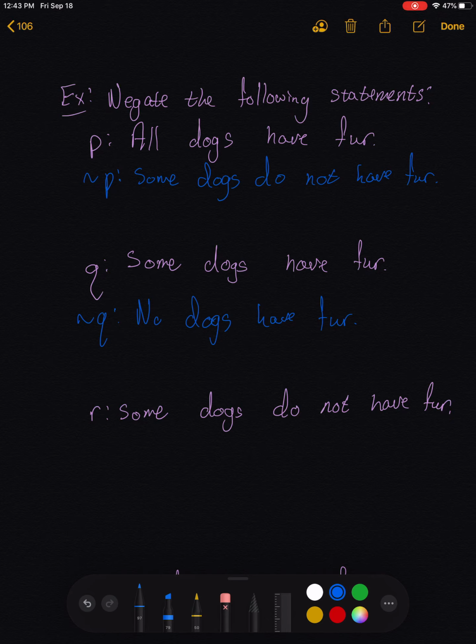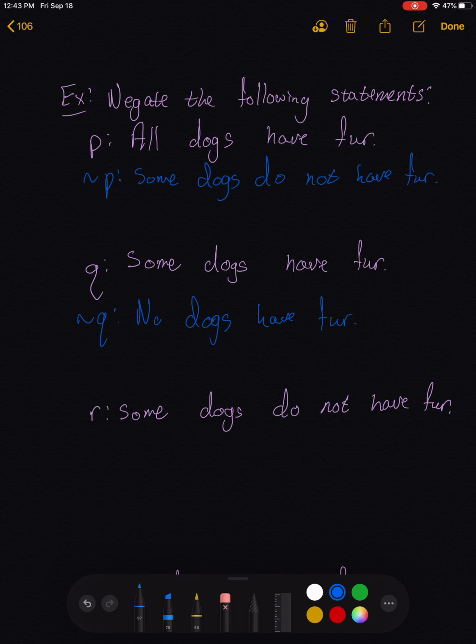When forming negations of quantified statements, try to think of how you would refute the original statement. If I were to claim to you some dogs have fur, and you go, nuh-uh, and I go, prove it, how would you prove to me that it's not true that some dogs have fur? Well, what you would have to do is collect all the dogs in the world and go, look, none of them have fur, and therefore it is not true that some dogs have fur.